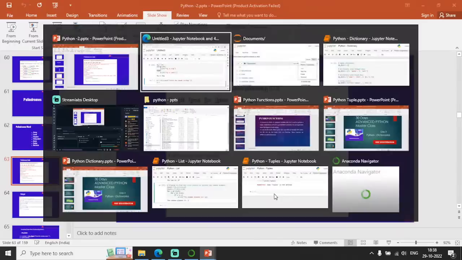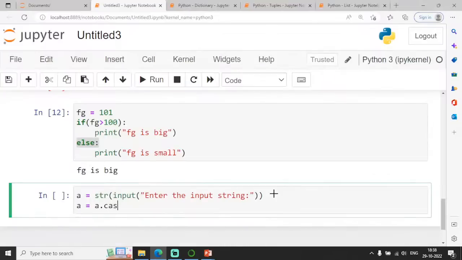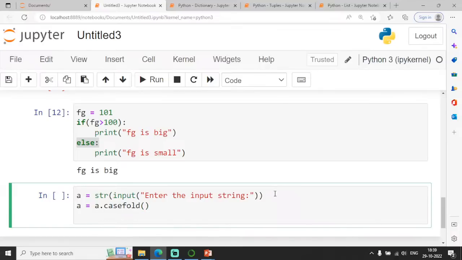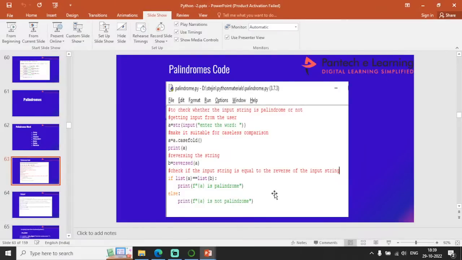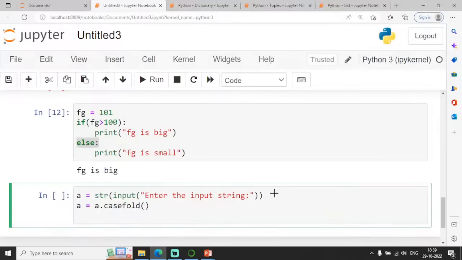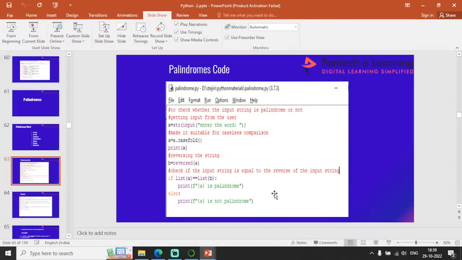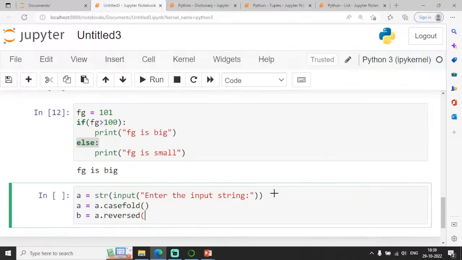So a equal to, I am calling this function a dot casefold. If I want to print my original string, I can print my original string. And then I am reversing the characters of a, so reversed of a. I am just calling an inbuilt function called reversed.